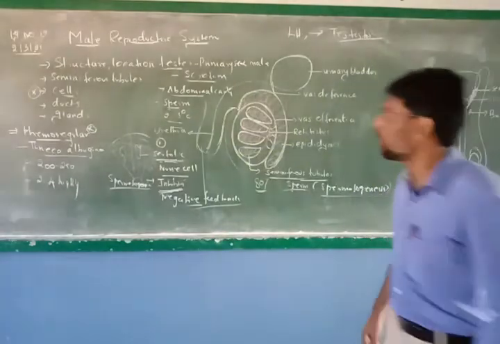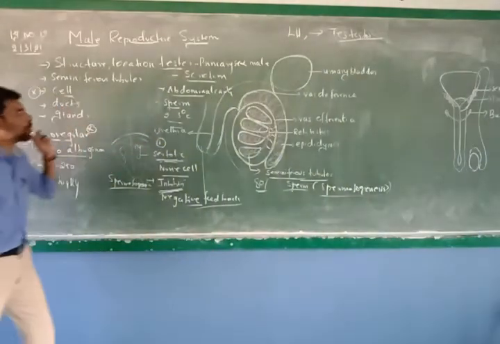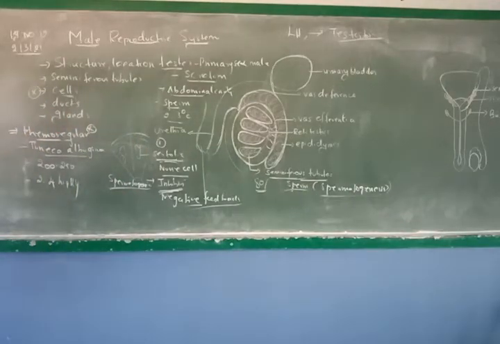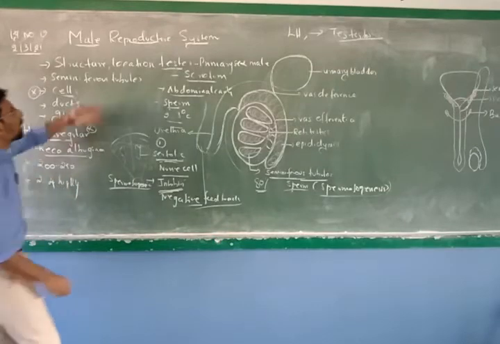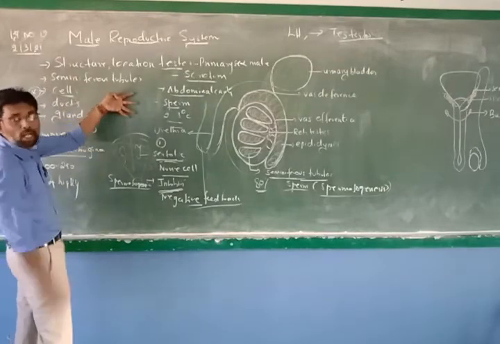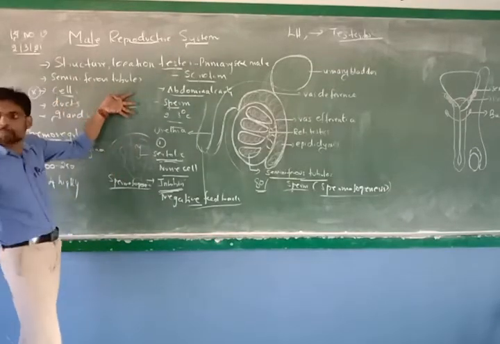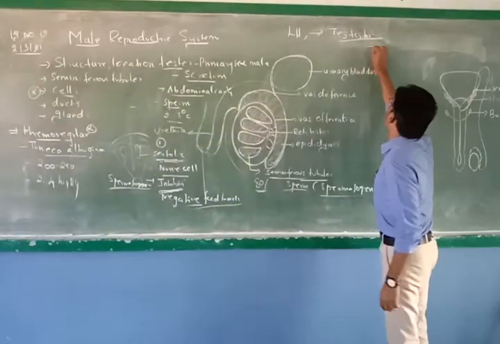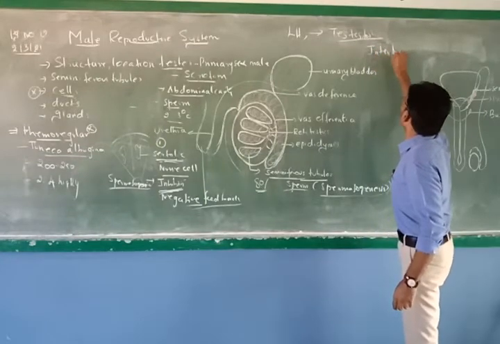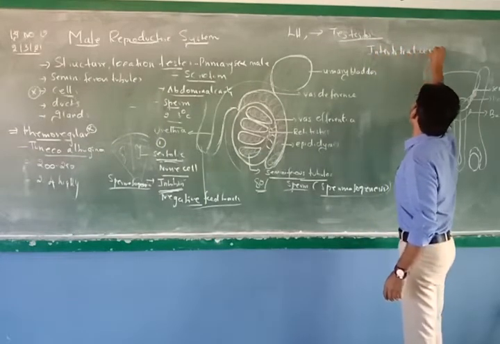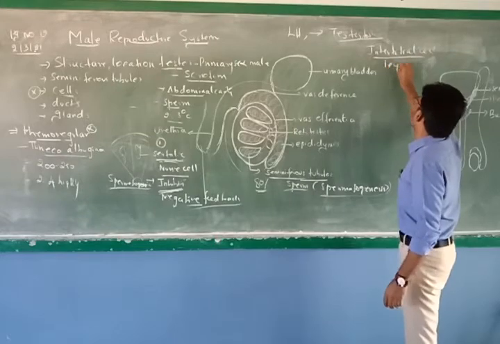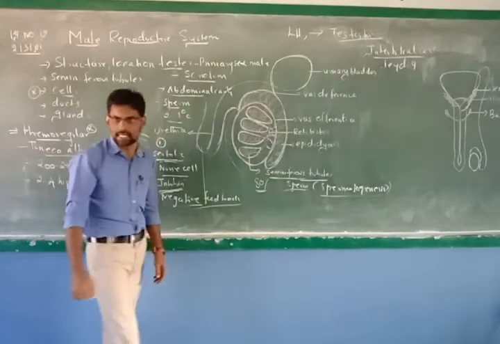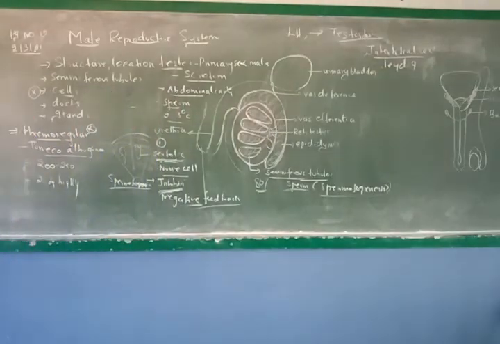Is that clear? Right. Now, as we talked about the seminiferous tubules, how many seminiferous tubules are there inside the lobes? 2 to 4. That means if these are all the seminiferous tubules, in between you will have certain space. These spaces contain interstitial cells, otherwise called Leydig cells. So these cells are present in between the seminiferous tubules, in the soft connective tissue.